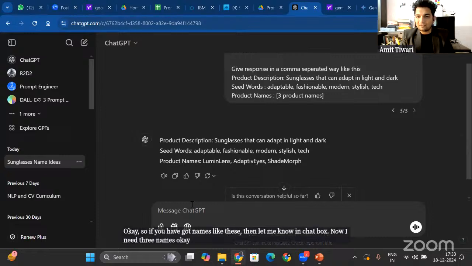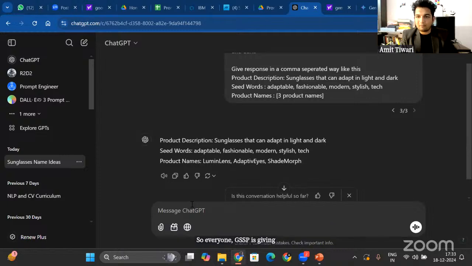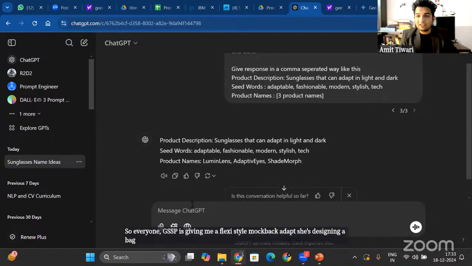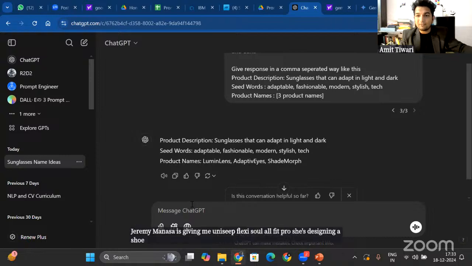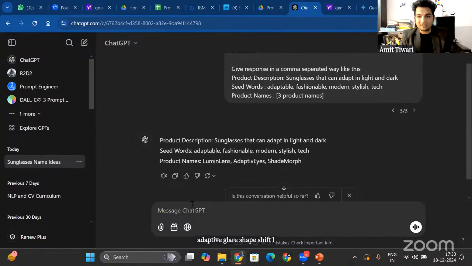Okay, so everyone, SSP is giving me Flexi Style, Morph Bag, Adapt Pack. She's designing a bag. Jami Manasa is giving me Unistep, Flexi Sole, All Fit Pro. She's designing a shoe. Adaptive Glare, Shade Shift, Lux Lens. Ayush is giving me three names, and Shreya is giving three names: Flexi Trend, Vivid Fit, Color Shift for an adjustable size backpack, Flex Pack, Module Bag, Adapt Fix.